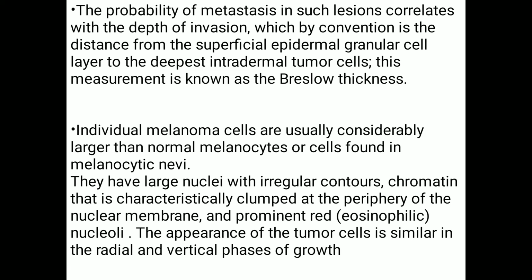is the distance from the superficial epidermal granular cell layer to the deepest intradermal tumor cells. This measurement is known as Breslow thickness. Individual melanoma cells are usually considerably larger than normal cells or cells found in melanocytic nevi. They have large nuclei with irregular contours, chromatin that is characteristically clumped at the periphery of the nuclear membrane, and prominent eosinophilic nucleoli. The appearance of tumor cells is similar in radial and vertical phases of growth.